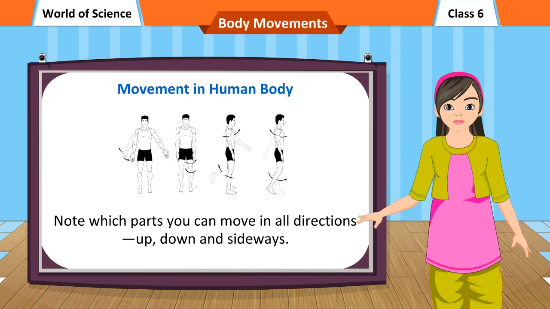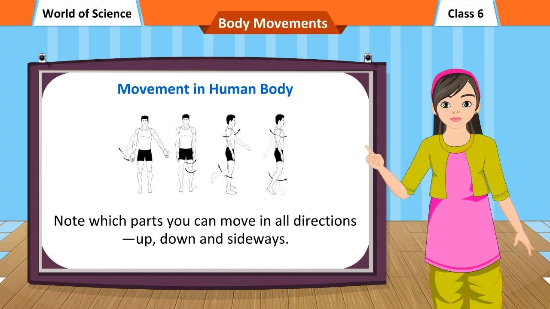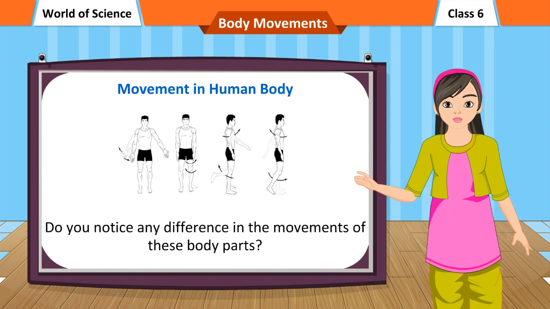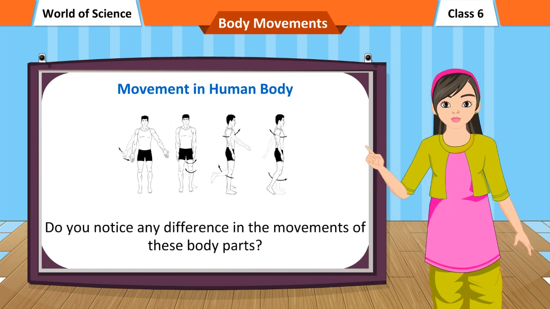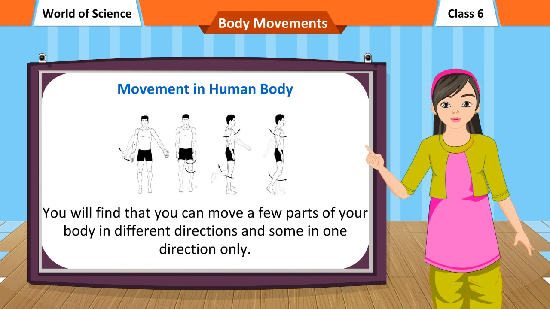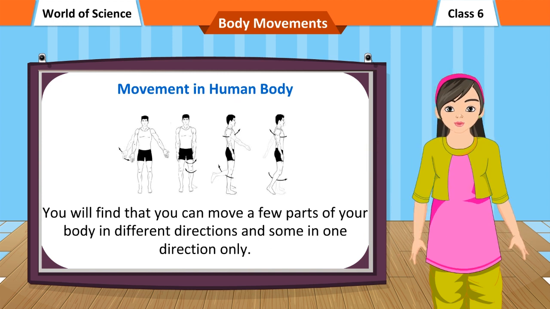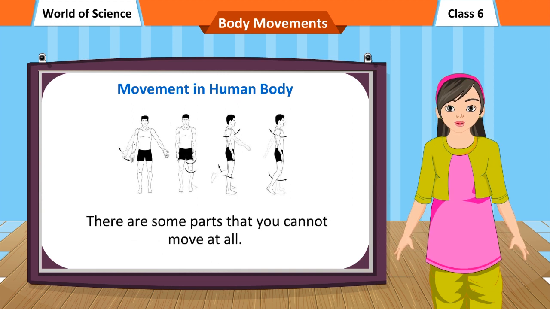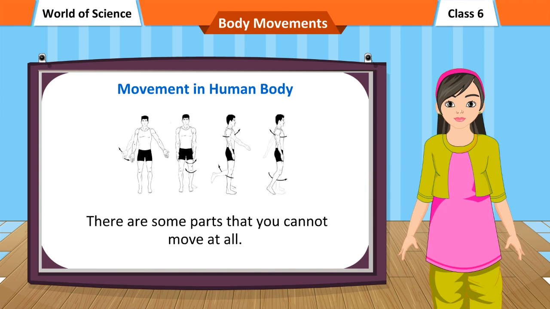Note which parts you can move in all directions, up, down and sideways. Do you notice any difference in the movements of these body parts? You will find that you can move a few parts of your body in different directions and some in one direction only. There are some parts that you cannot move at all.